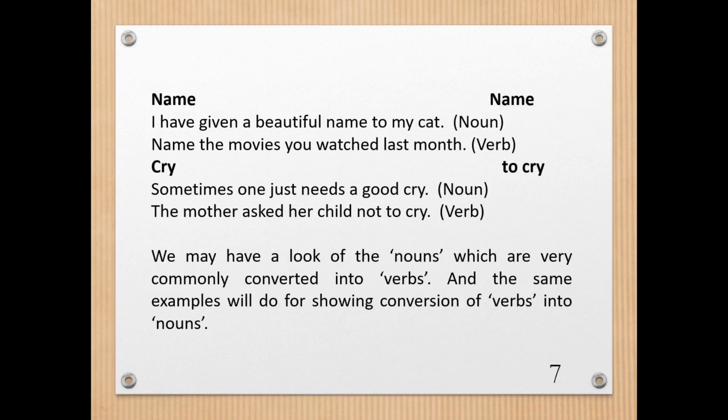This is how you use it. Do not cry. The child was crying. I saw the child crying. So you have been using the word cry as a verb, but using it as a noun is different. So you may now use it as a noun also. Sometimes one just needs a good cry.